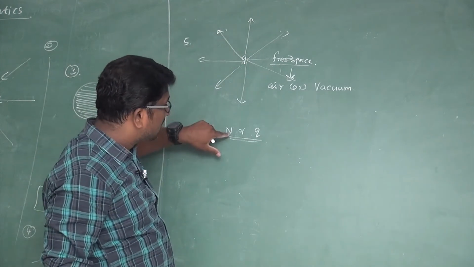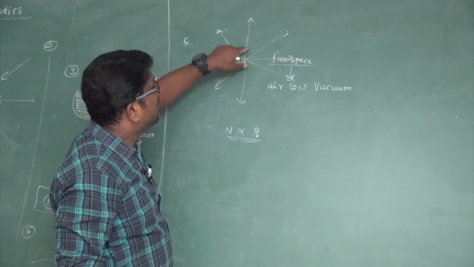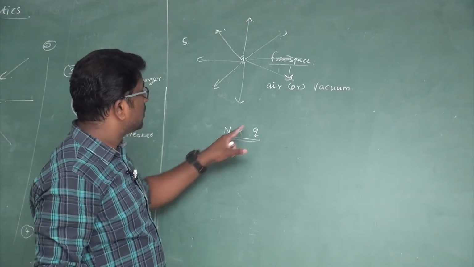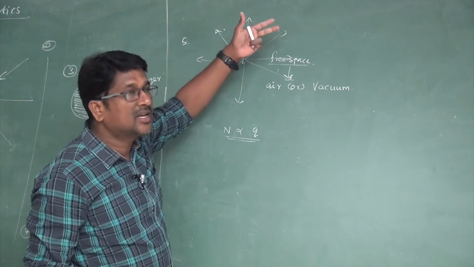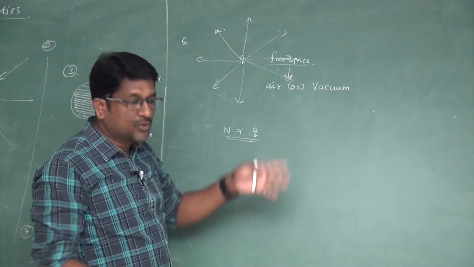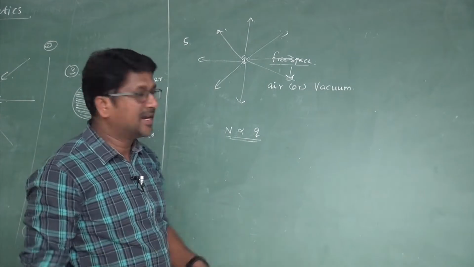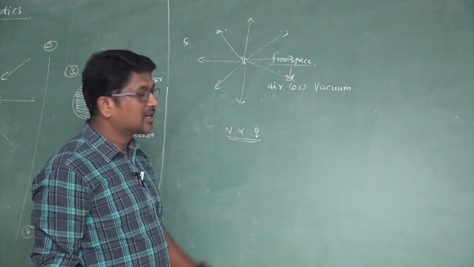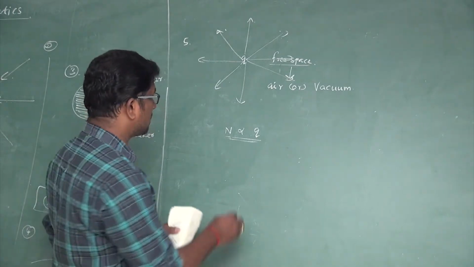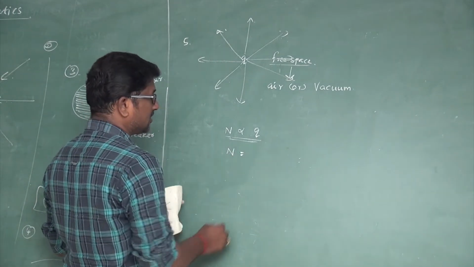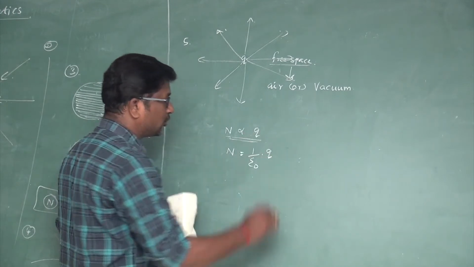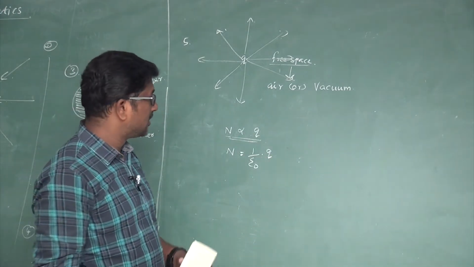If the charge magnitude is greater, the number of electric lines of force originating from the charge is also greater. So n is proportional to q, or n is equal to 1 divided by epsilon naught into q.